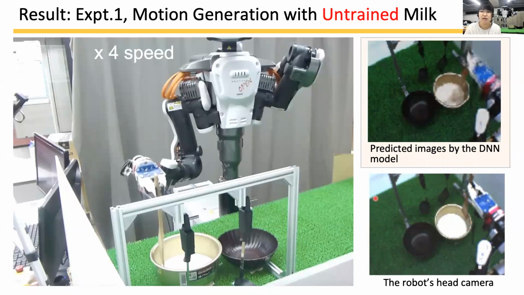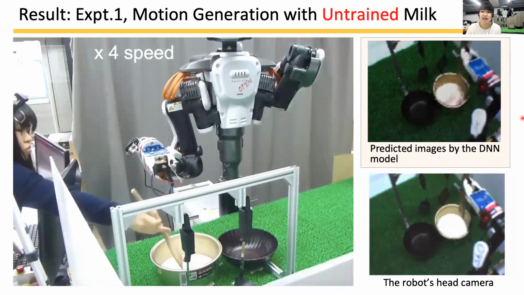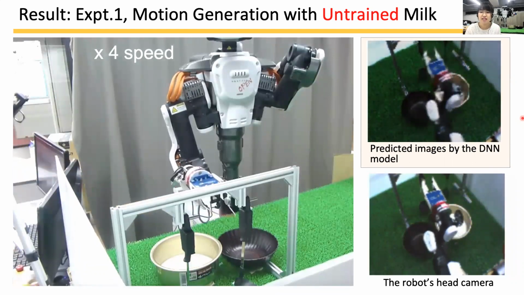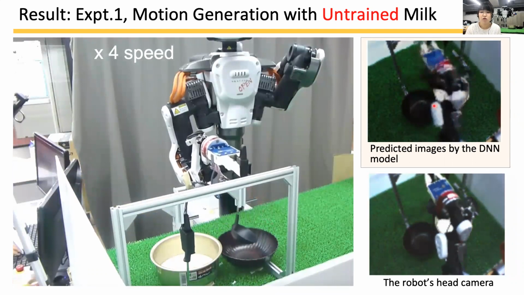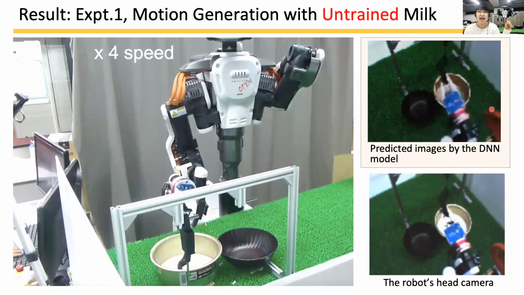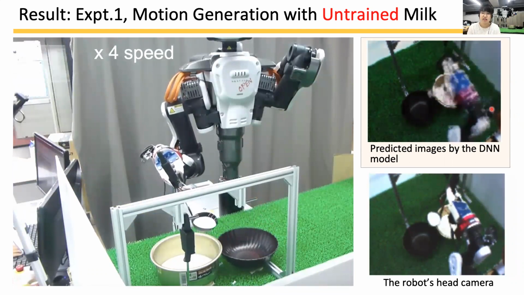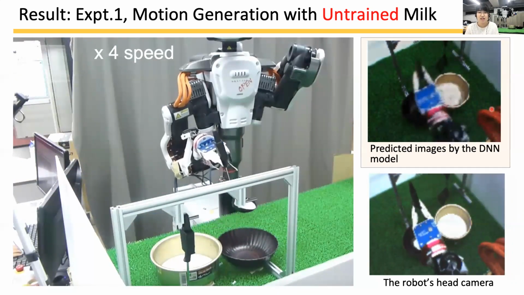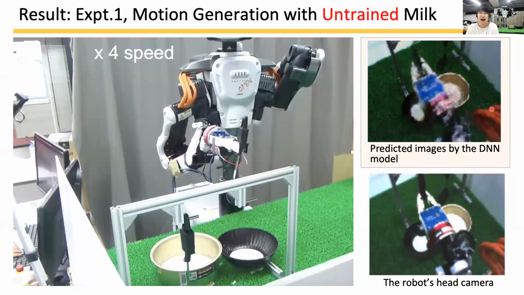I will show the robot transfers untrained milk, and this is the images predicted by the DNN model. Via active perception using sensory input during steering, the robot recognizes the characteristics as similar to rice. The images are generated based on the training image data of rice. The robot correctly selects the ladle, strongly grasps the tool, tilts largely to scoop the milk, and pulls it to the bowl. The robot might think that the object has a color and shape similar to rice, but the weight and viscosity are different. Well, I can manage it based on the experience with rice.